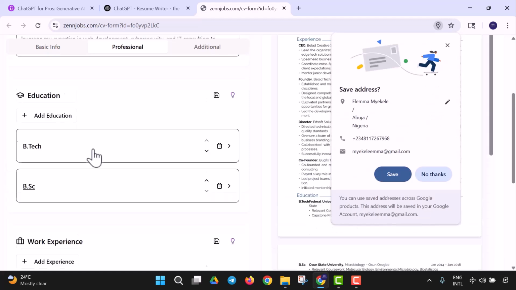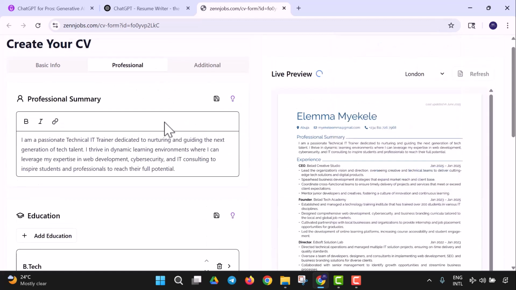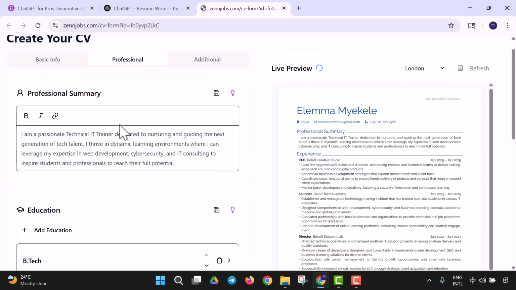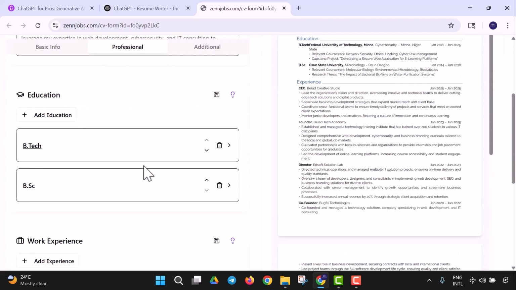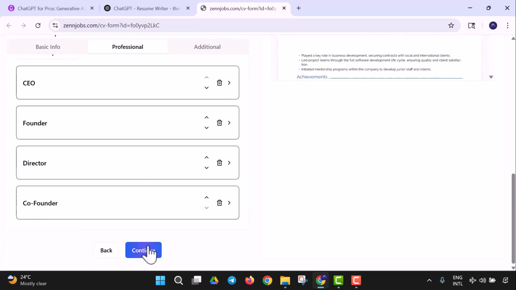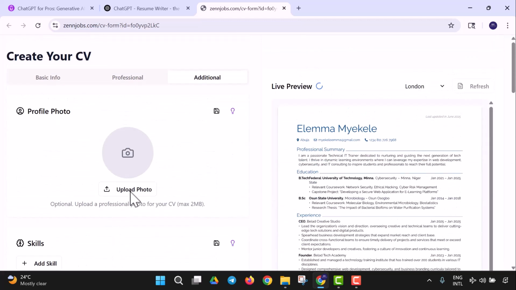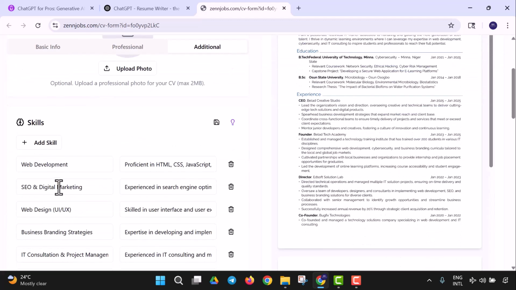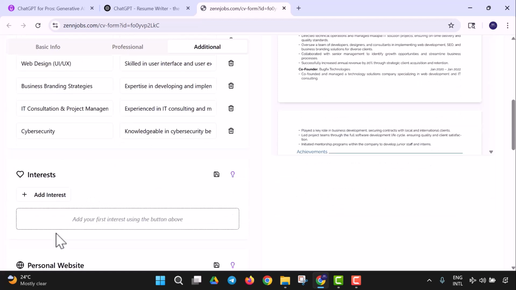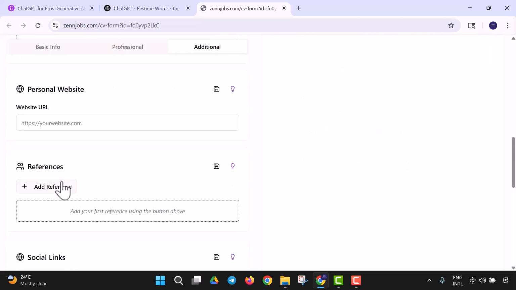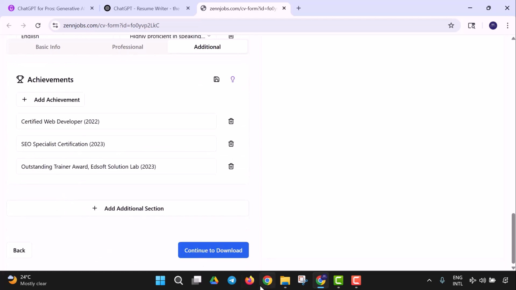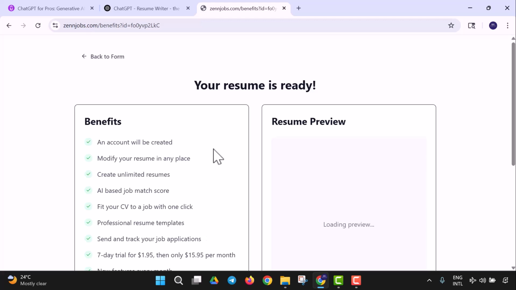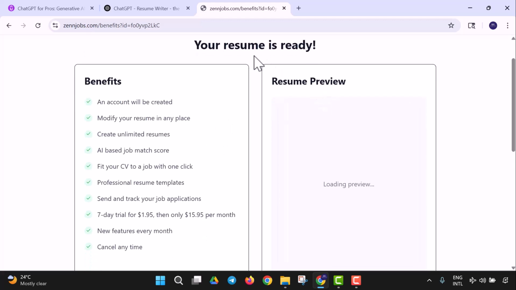Let's continue, and right here you're going to see all your professional details. So you could add more. You could check through and see what is not adding up and add more. Yes, but I'll continue since everything looks okay to me. So you could choose to add your picture if you want to. You could add more things to this. So these are your basic drafts and your basic edits. You could add references, your social links. So this makes it more complete. All I have to do is to continue to download, and right here your resume is ready.